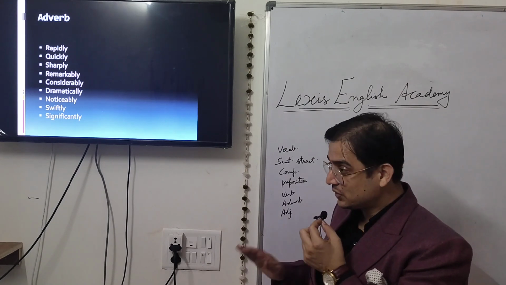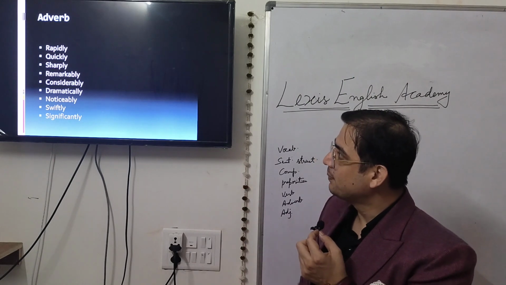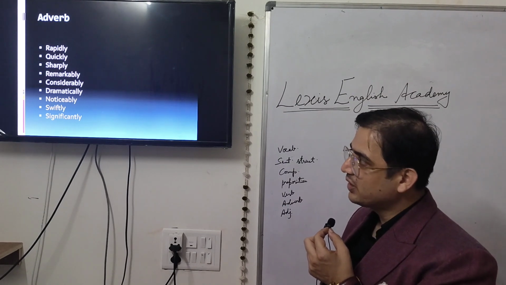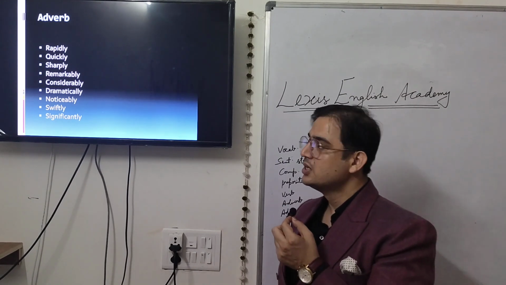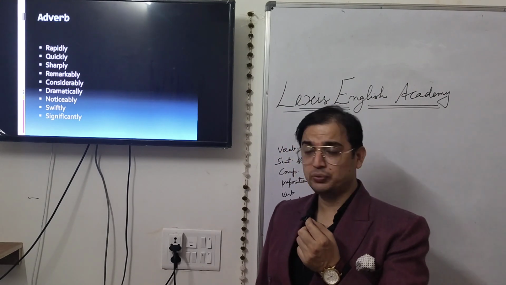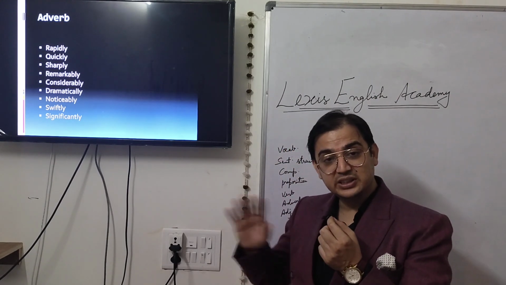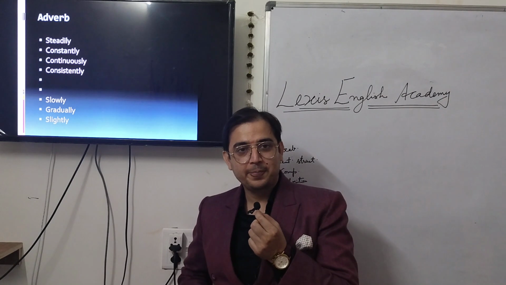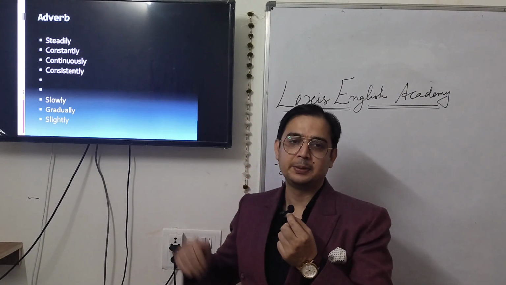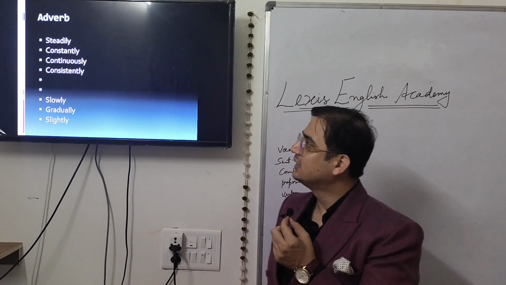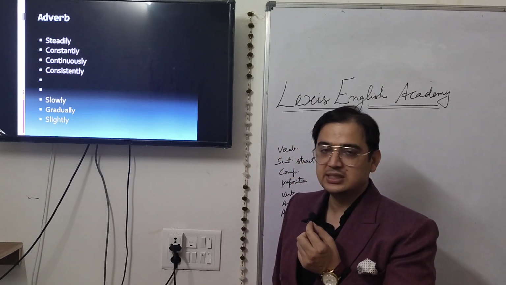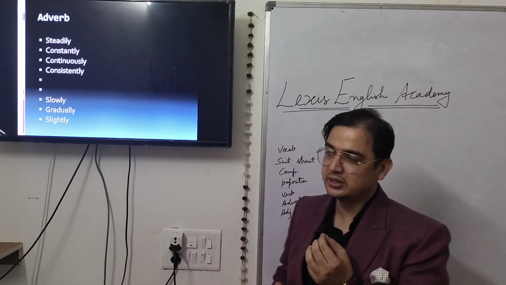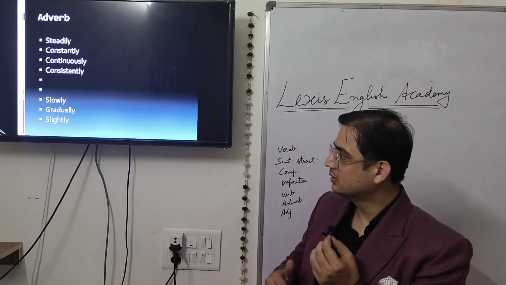If the change has happened quickly, if the sales of car increased quickly, then you can say the sales of car increased rapidly. The sales of car increased sharply, remarkably, considerably, dramatically, noticeably, swiftly, significantly. When the change is quick, like the change is fast. If the sales of car is increasing at a constant pace, then you can say it increased steadily, constantly, continuously, consistently. If the increase happened in a very slow manner, then you can say the sales of car increased slowly, gradually, slightly.